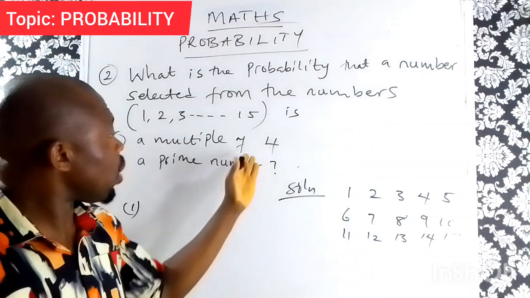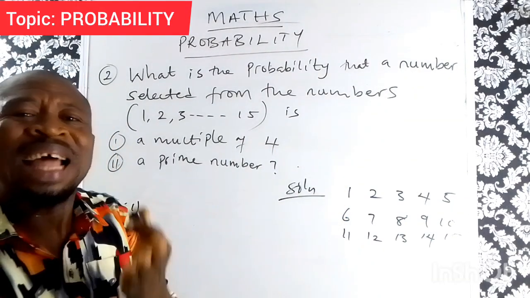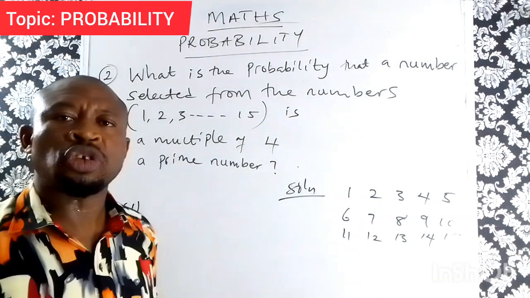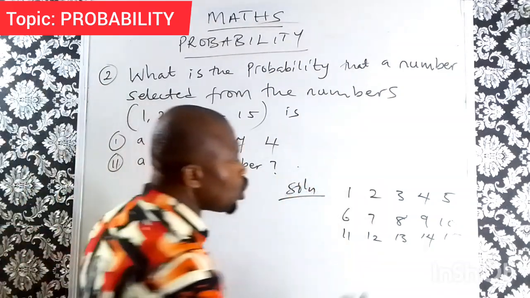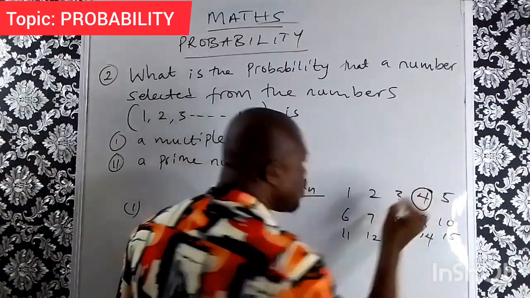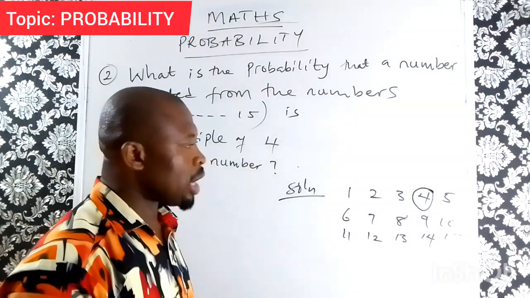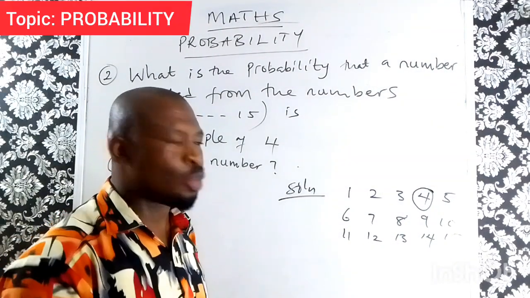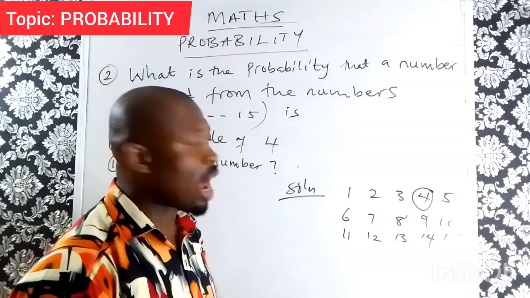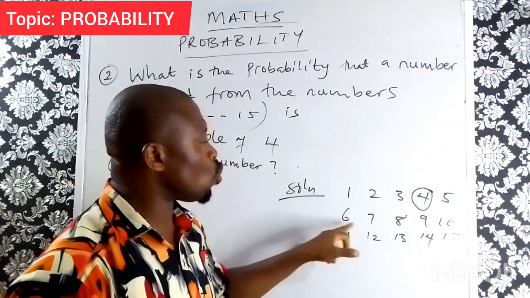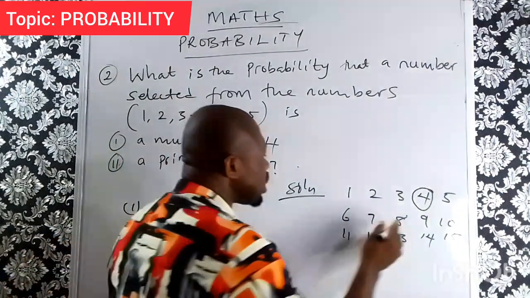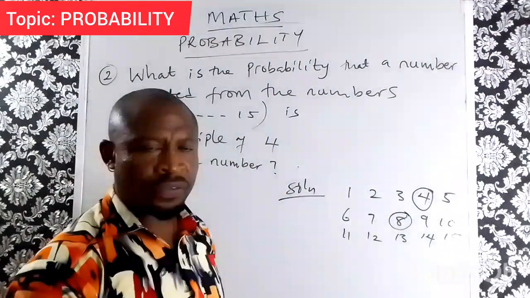Now, the first is a multiple of 4. What are the multiples of 4 from these? The first thing, you list them out. This one is a multiple of 4. Now how do we know the next multiple of 4? Add 4 to this, and we'll have 8. That means 8 is a multiple of 4.